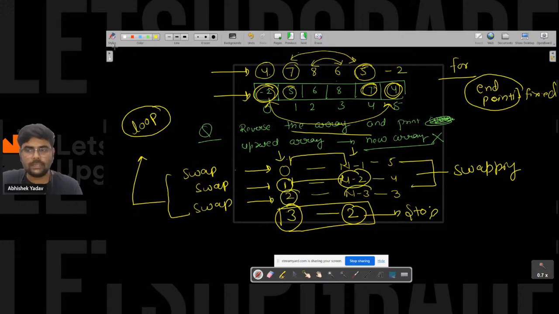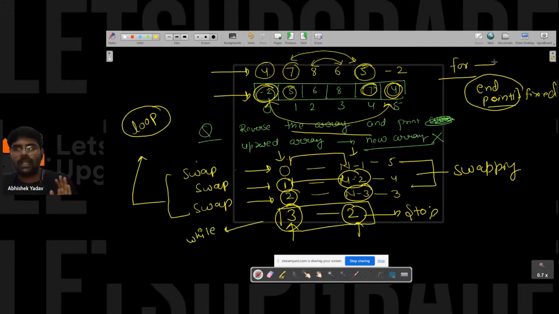So here your start point is changing and your end point is also changing. When start point and end point both are changing, then I use while loop. When end point is fixed, I use for loop. Right, everyone?